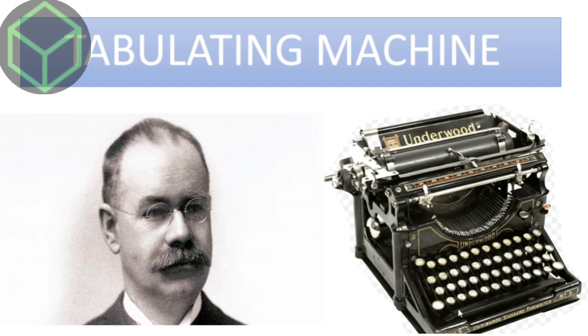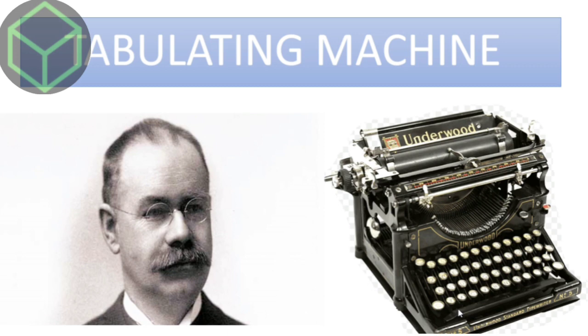Tabulating machine. In 1819, Herman Hollerith, an army engineer, invented a tabulating machine. The tabulating machine was used in the census to count the population of the USA. It gave a quick count of the US population.